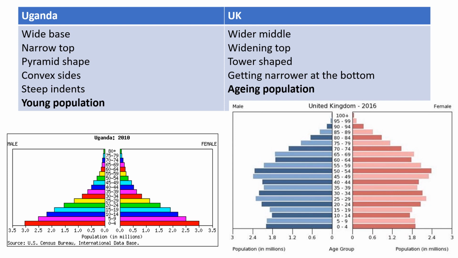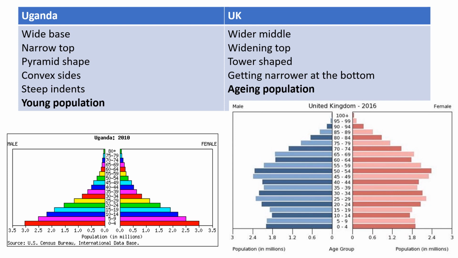Okay, so these are some of the things you might have said. So Uganda has a very wide base and a very narrow top. It's a typical pyramid shape. The sides are convex. That means that they go in. There are steep indents between each of the steps. And it shows a very young population. The widest bars are age groups 0 to 4, 5 to 9, and 10 to 14. Those are the widest bars, so it shows a lot of people in the young age groups.